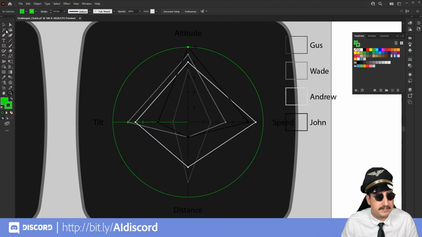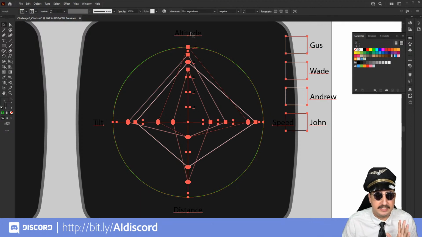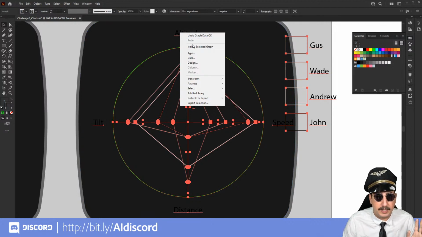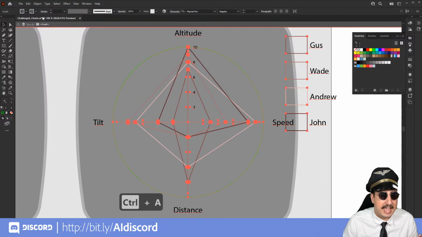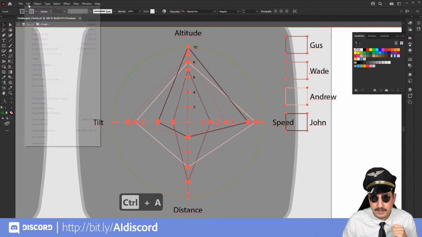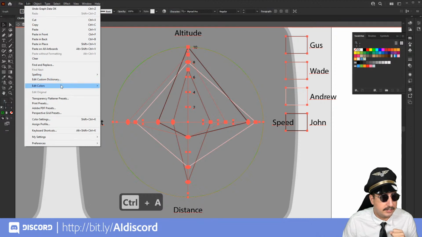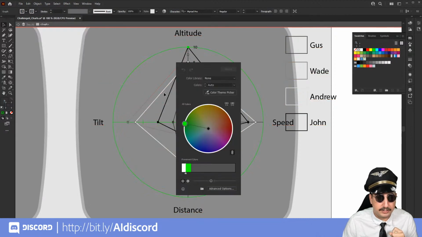We're going to do it a little bit of a different way, and we're going to go ahead and select right here, and then we are going to go to a different portion of our graph by right-clicking and then going to Isolate Selected Graph. So it's going to isolate this first, so now we can see a little bit better, and we can see that things have gotten a little bit wonky and not exactly where we want them to be. The easiest way to change this is to hit Command A or Control A, and then go to Edit, Edit Colors, and then Recolor Artwork.